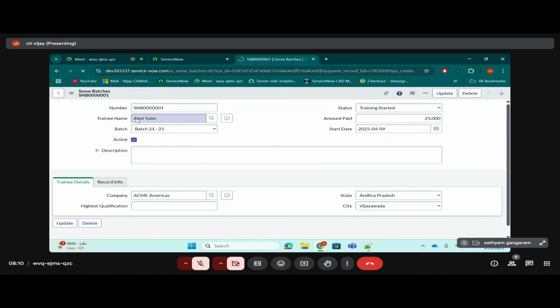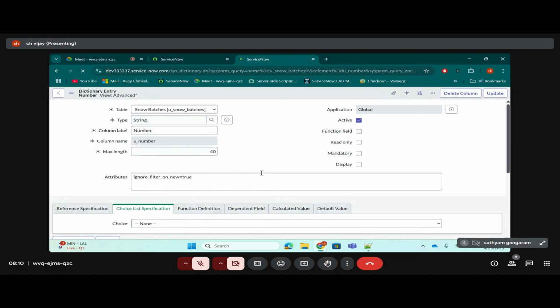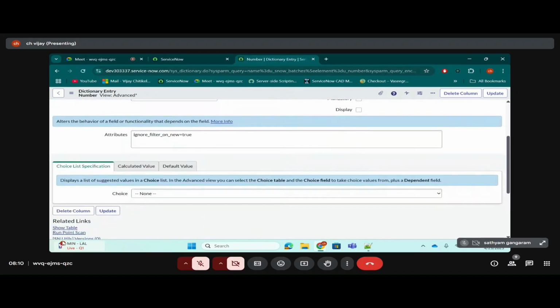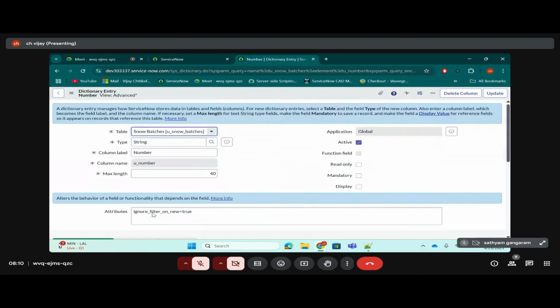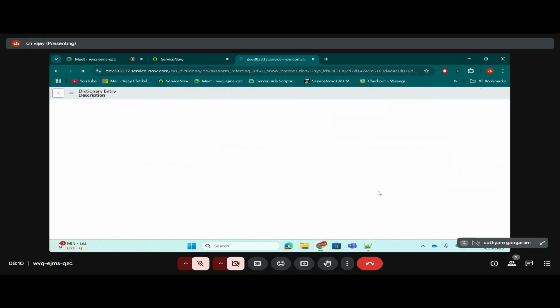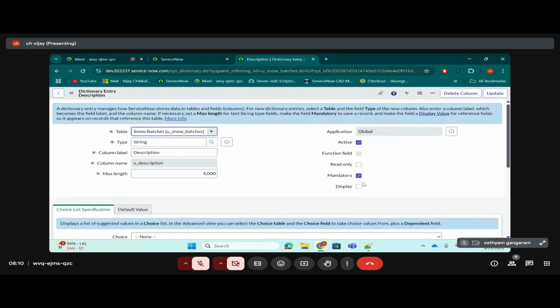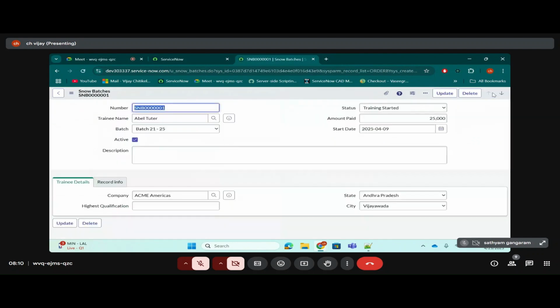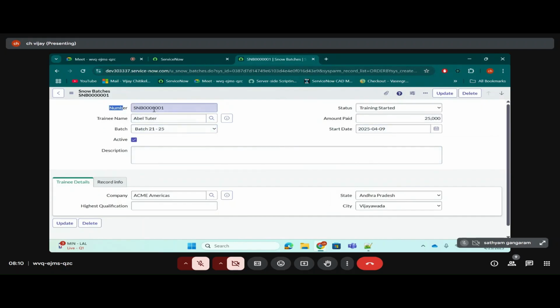See, if you make it dependent, the data will be dependent, not the visibility, not the mandatory or the read only. In this case, state and city, the data is getting dependent, not on that. I like the way you're thinking, at least you try to answer that. So using a condition, you cannot make this number read only.